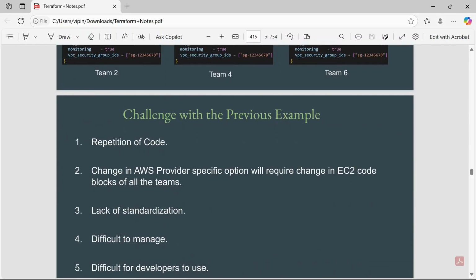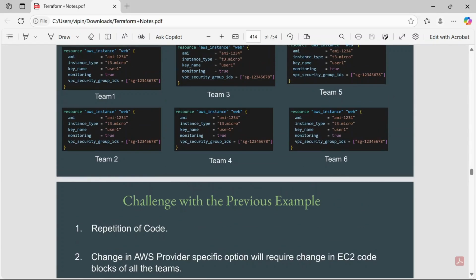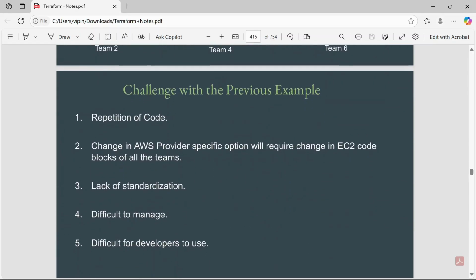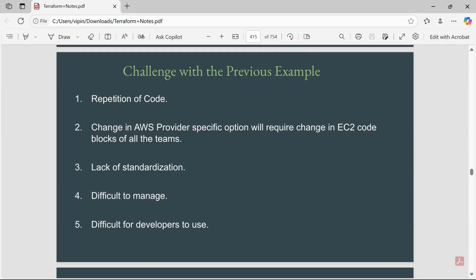A change in an AWS provider-specific option will require a change in the EC2 code block of every team. Suppose you want to change the provider version or any other configuration in Terraform; then team 1 to team 6 all have to change it in their code base. That is not ideal.